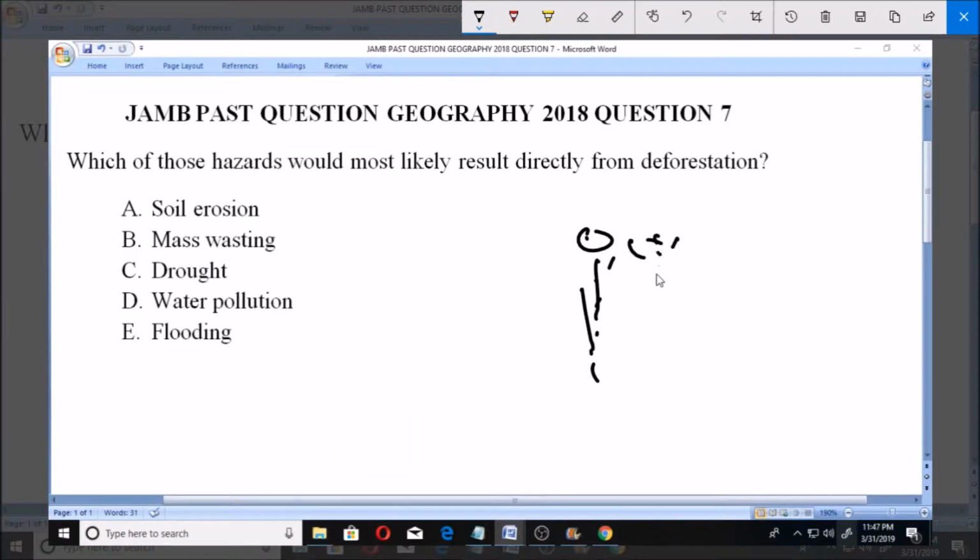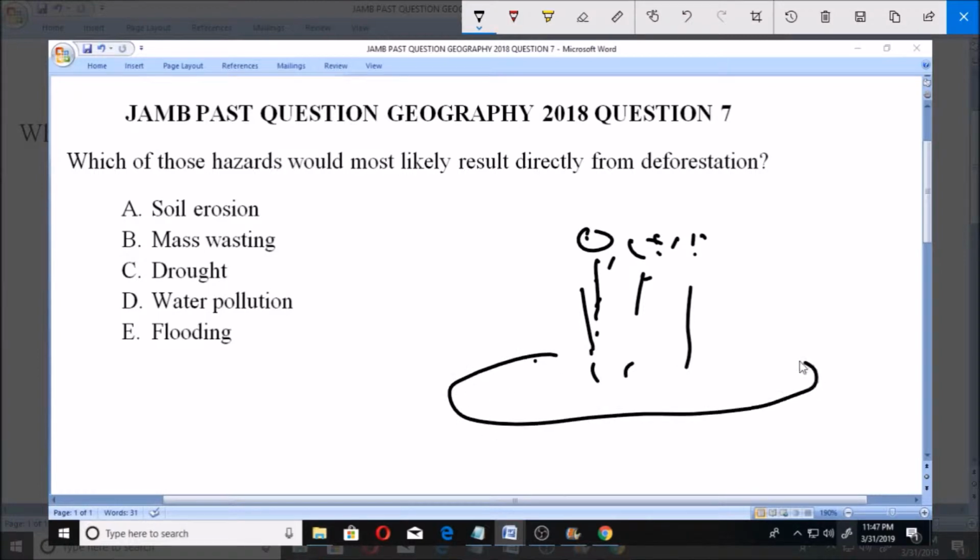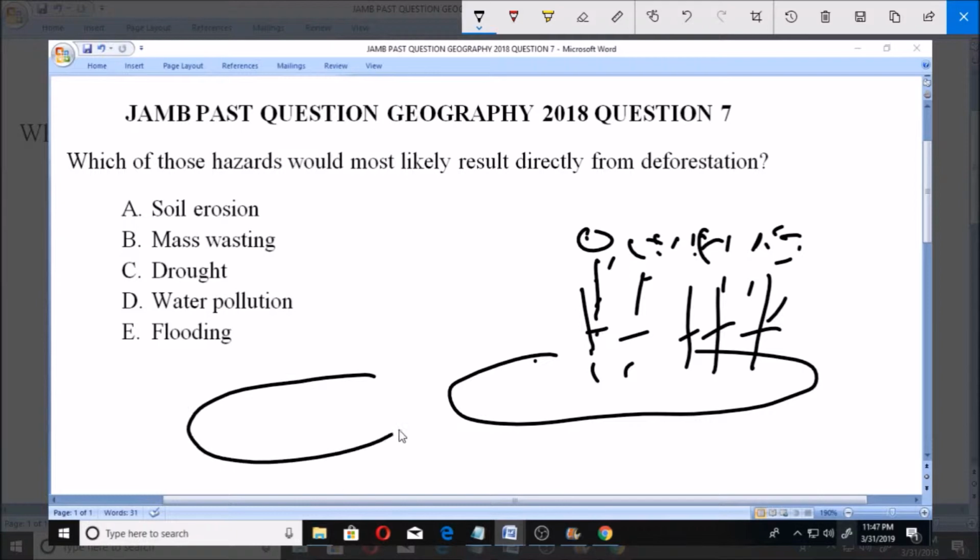Now, whenever you talk about deforestation, we are talking about when we have trees. This is your land mass. Now you're having your trees. Now by act of industrialization or urbanization, you cut down these trees. When you cut down these trees, there will be lesser cover. You will now be having empty land mass, so that when rain falls or when there is any agent of erosion, they can easily carry the soil and cause erosion.